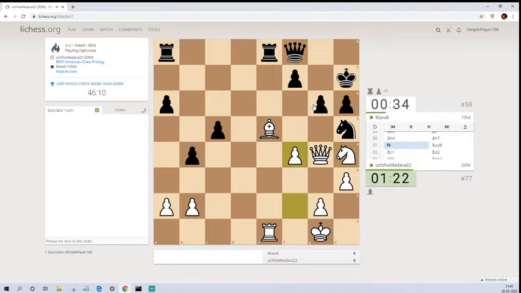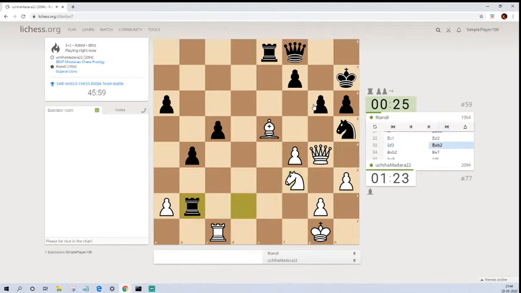King h7 and pawn to f4. Okay, rook to d8, rook to c1, rook to d2, knight to f3, rook takes b2. I think that's a free rook. Yeah, that's a free rook. That's not how you should play. They should not give away these free pieces like this. This rook is given for free.